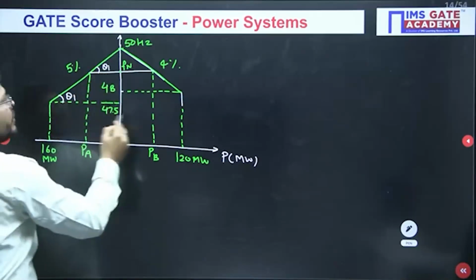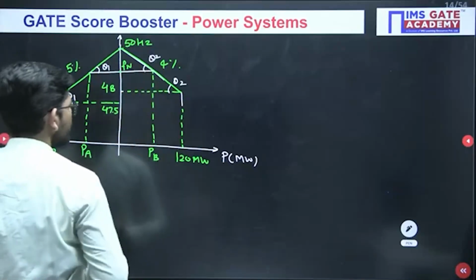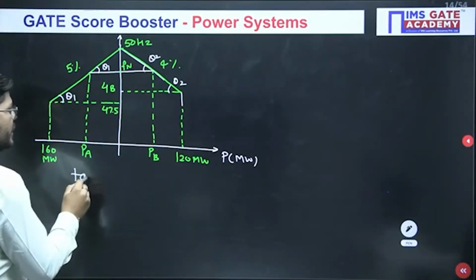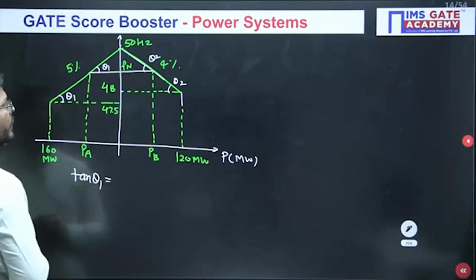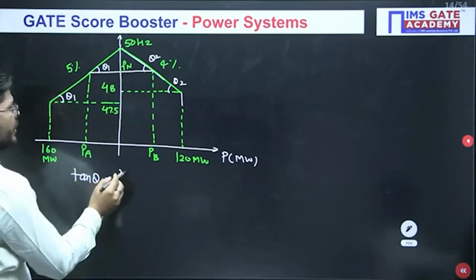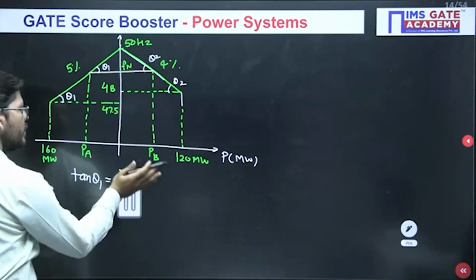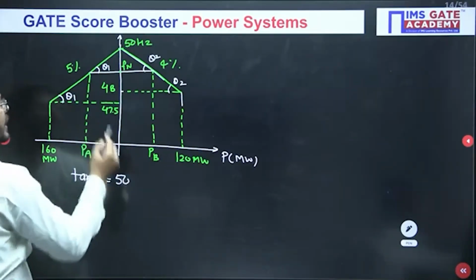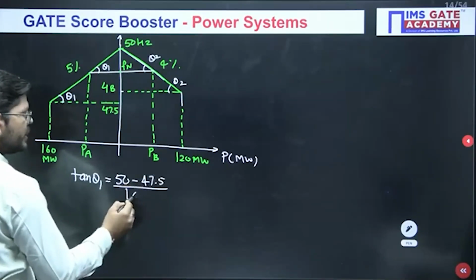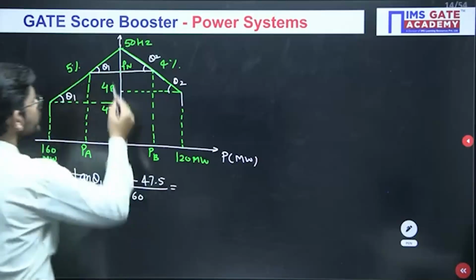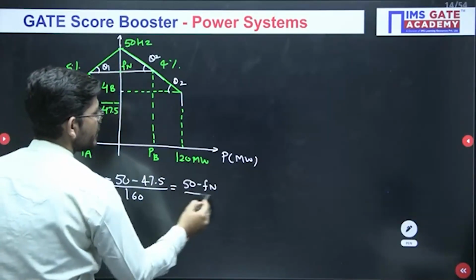Now these angles will be theta 1 and these angles will be theta 2. Calculating tan theta 1 from the bigger triangle, it will be 50 minus 47.5 divided by 160, which is also equal to 50 minus Fn from the lower triangle divided by PA.